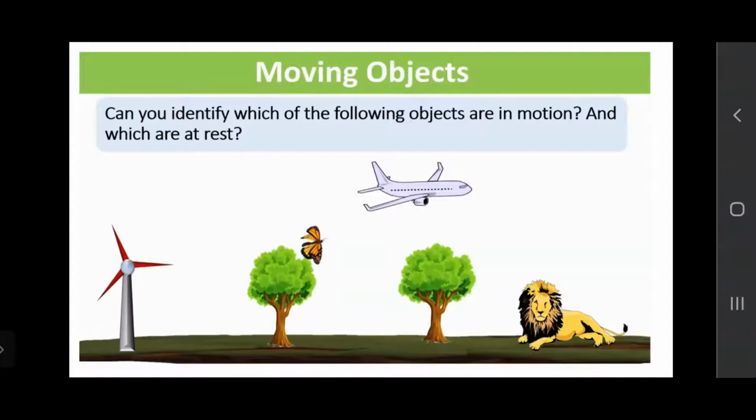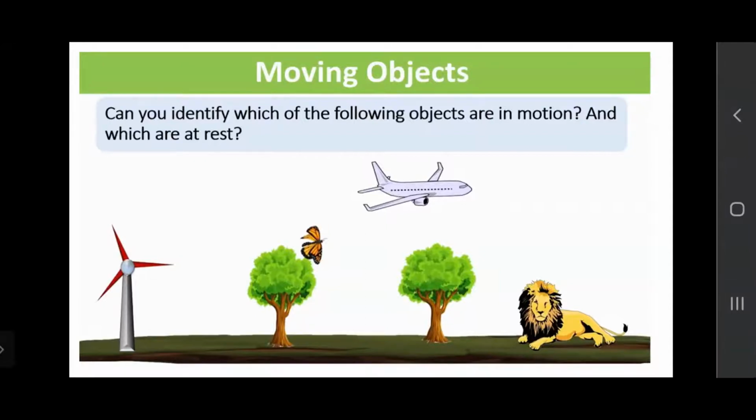Windmill also, yes, windmill is also in motion. Aeroplane is also in motion. Butterfly, we can see that it is also in the picture. We cannot see that it is in motion, but they are. If the butterfly is going from one tree to another tree, then definitely it goes by movement, right? So it is in motion.